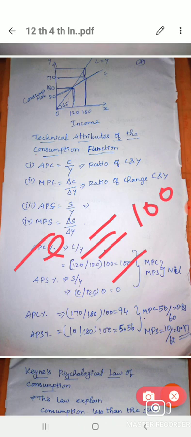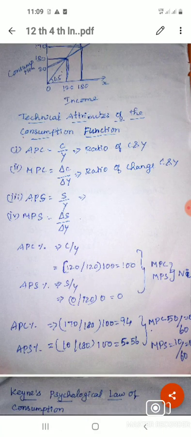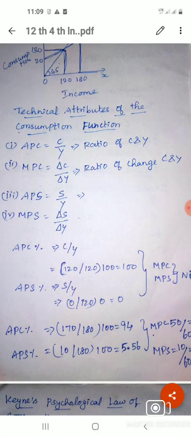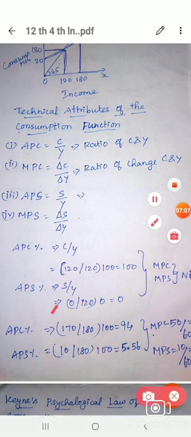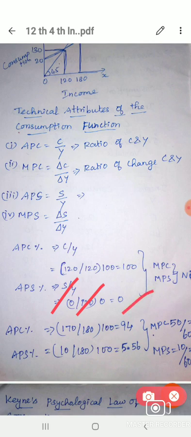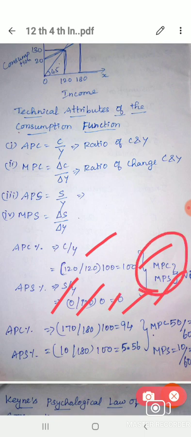And then APS means savings divided by Y. Savings, how many are there? First savings means no savings, so only 0 is mentioned here. And then how much consumption? 120, so 0 only is the answer. So here there is no marginal propensity to consume or marginal propensity to save, because without income they have to consume, and without income there are no savings.